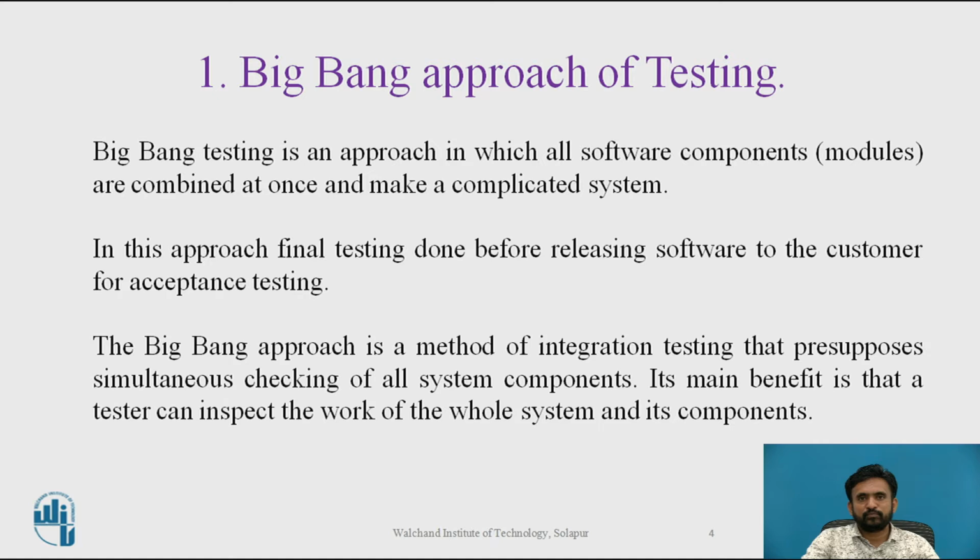When this type of testing strategy is adopted, it is difficult to isolate any errors found, because attention is not paid to verifying the interface across individual units. So the Big Bang approach is a method of testing that presupposes simultaneous checking of all system components. Its main benefit is that the tester can inspect the work of the whole system and its components.